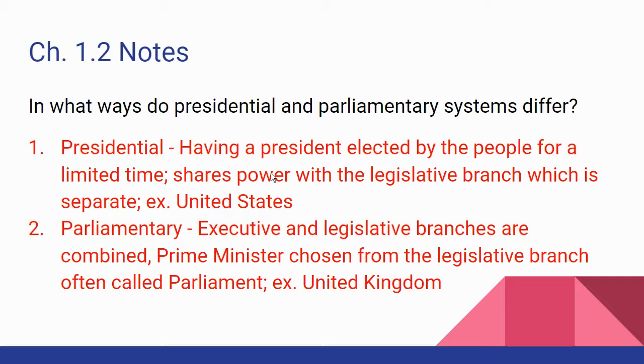So in a parliamentary system, your legislative or lawmaking branch and your executive, which is the law enforcing branch, are all combined into one. And the prime minister is chosen from that legislative branch called the parliament. Okay, the United Kingdom would be something like that. Most countries that are representative democracies have this system.